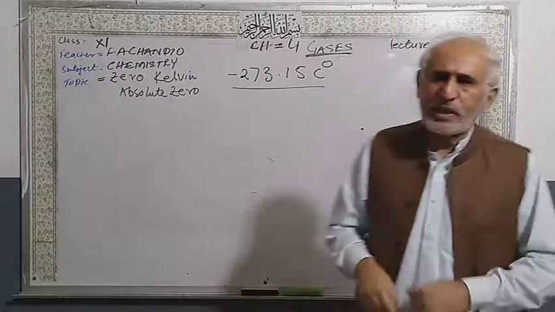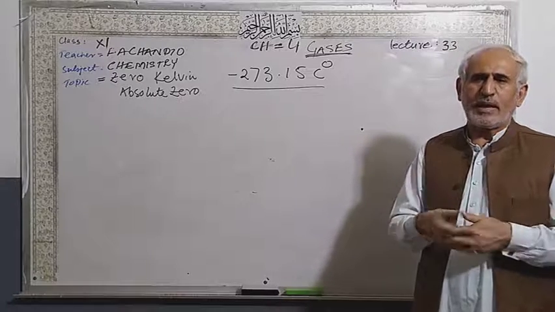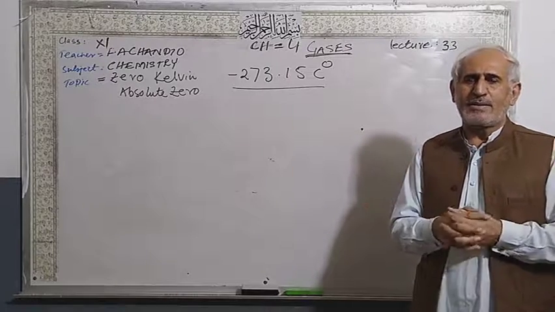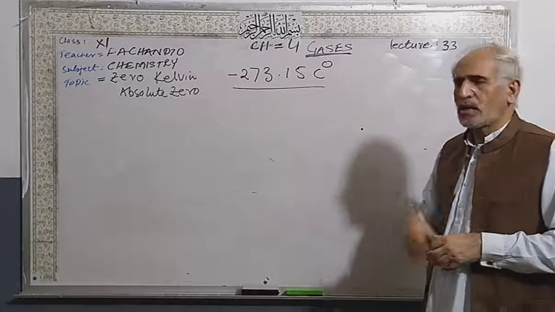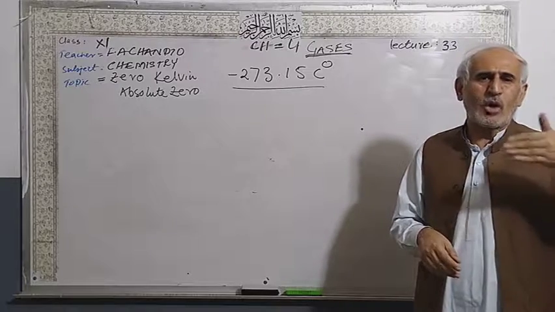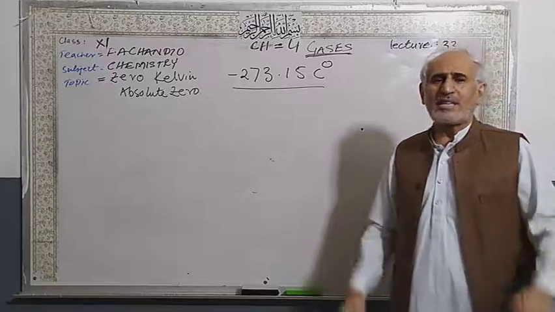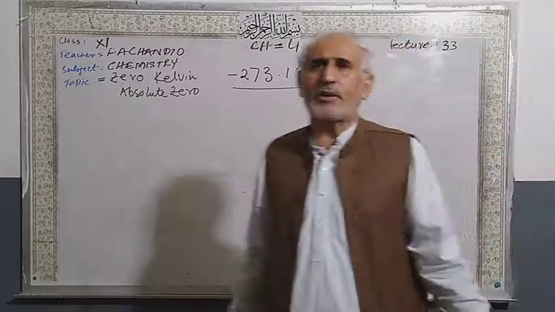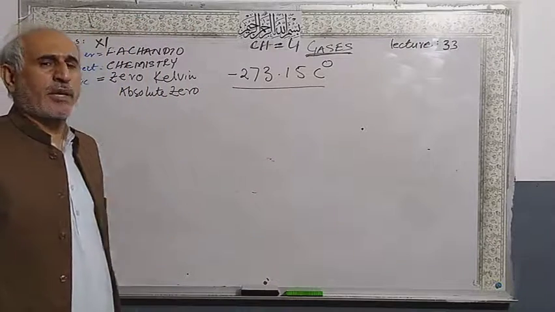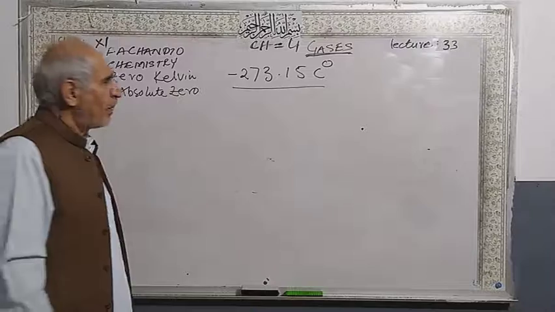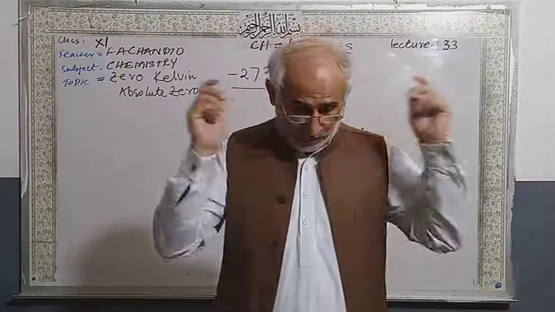Before reaching this temperature, all gases, heavier gases and lighter gases, liquefy, because the liquefaction temperature of hydrogen, which is the lightest, is near this temperature. That's why it is the possible lowest temperature for the gases, where gases liquefy or solidify.